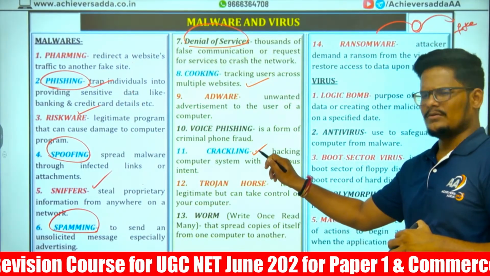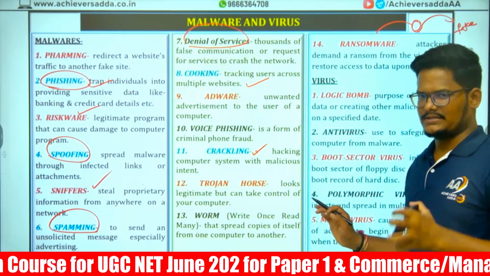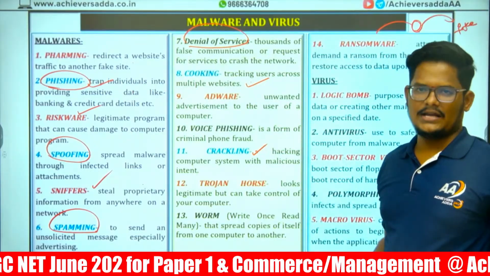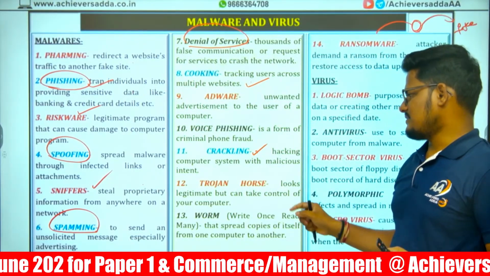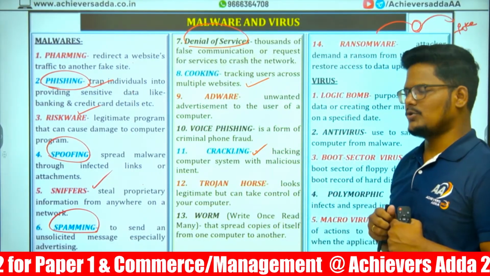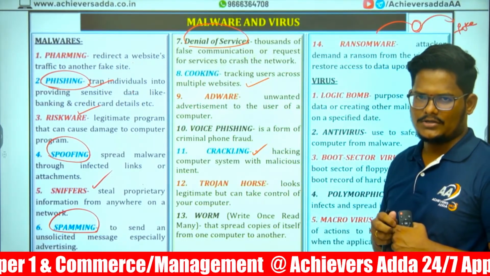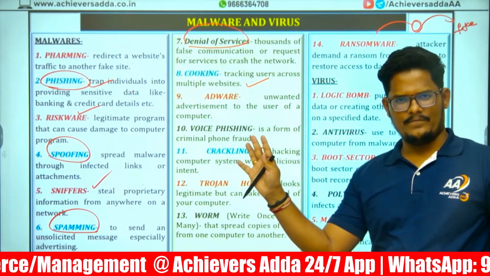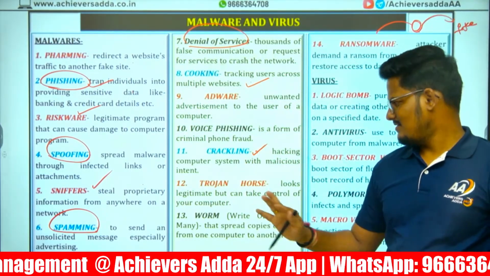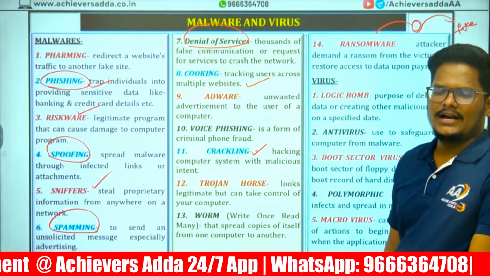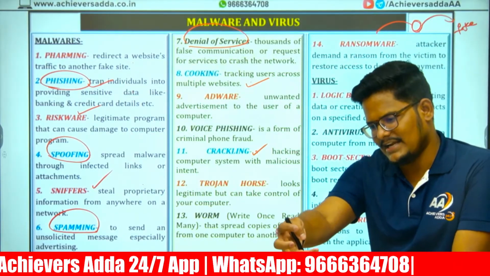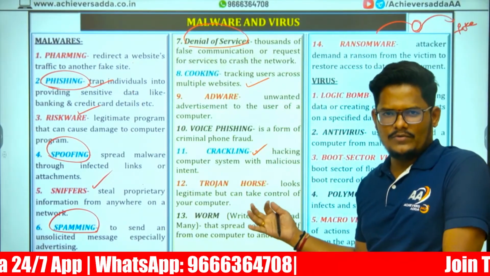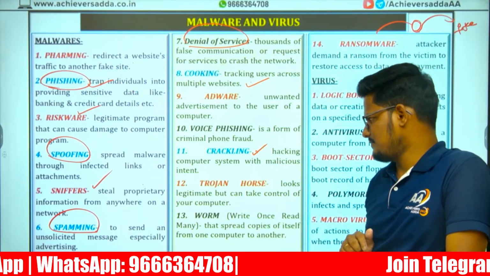Trojan horse. This is a normal program with a specific activity. Like all others having a specific activity, but this doesn't. Trojan horse looks legitimate but can take control of your computer. Everything looks clean and green, but it can take entire control of your computer. Like via AnyDesk, TeamViewer, this can enter. Trojan horse.